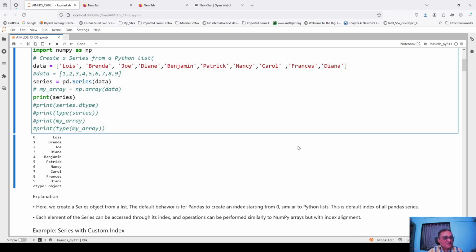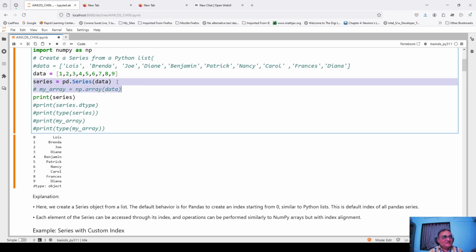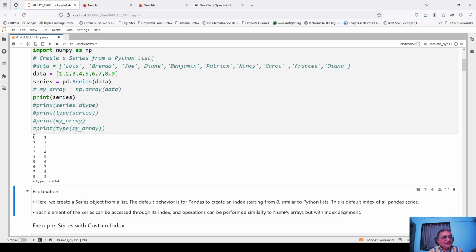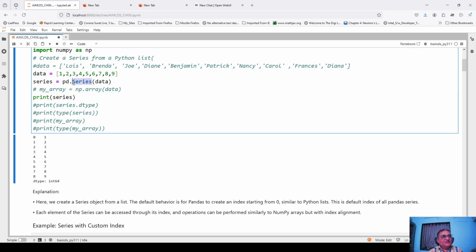But suppose I do the same steps again, but this time I have changed my data. Now it is a list like 1, 2, 3, 4, 5. And again I convert it into a series, pd.Series with data in parentheses. Now the series is like this, and the data type is int64. Remember that the data type printed here is not the data type of the series, the new data structure which is created. It is the data type of every member inside the series.